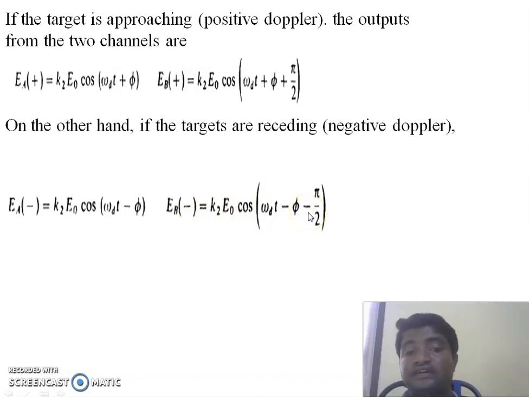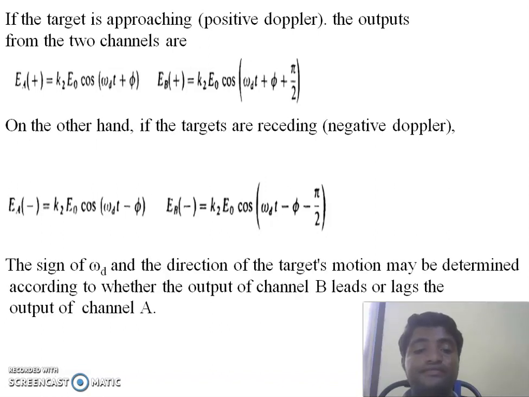These mixer A output and mixer B output are given to the synchronous motor. The direction of running of the synchronous motor will indicate whether the target is approaching or receding. The sign of omega d and the direction of the target motion may be determined according to whether the output of channel B leads or lags the output of channel A.